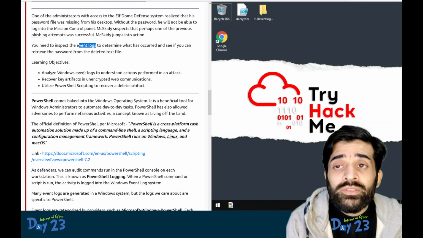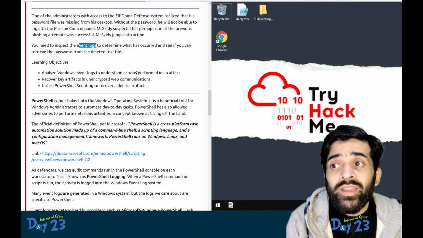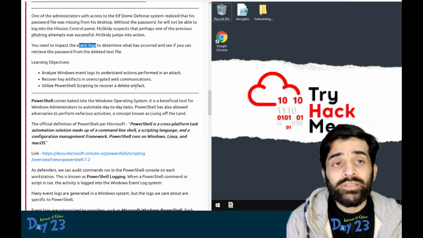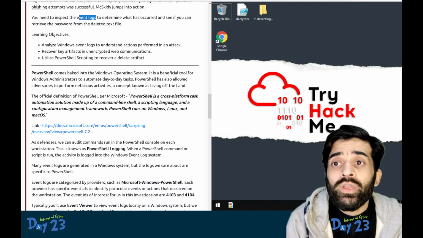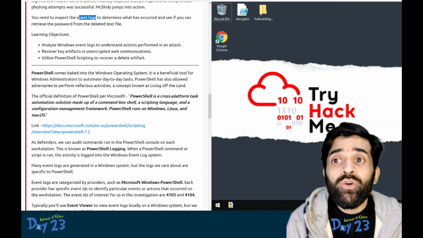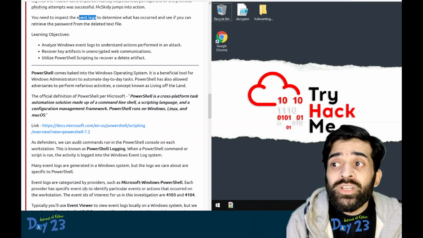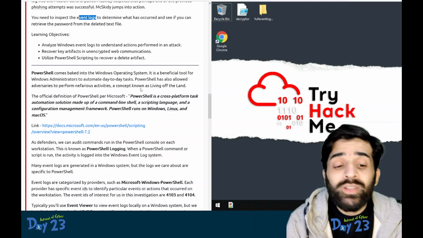Learning objectives: we need to analyze the event logs to determine or understand the actions performed in an attack. We need to recover the key artifacts in unencrypted web communication, and utilize PowerShell scripting to recover a deleted artifact. This is something that we will be learning today. PowerShell comes baked into the Windows operating system. It is a beneficial tool for Windows administrators to automate day-to-day tasks. PowerShell has also allowed adversaries to perform nefarious activities, a concept known as living off the land binaries.